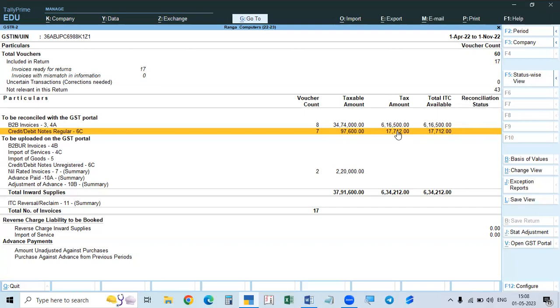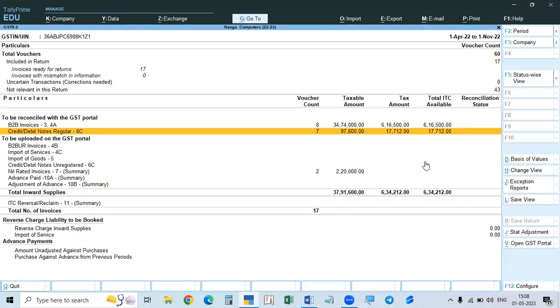They will show less, because, for example, there are 17 invoices we purchased, but the sellers, when they filed, mentioned only 15 of our invoices. That means in GSTR2A and 2B, only 15 invoices will be shown. But in our books, there are 17.